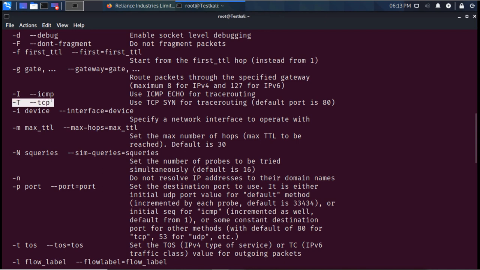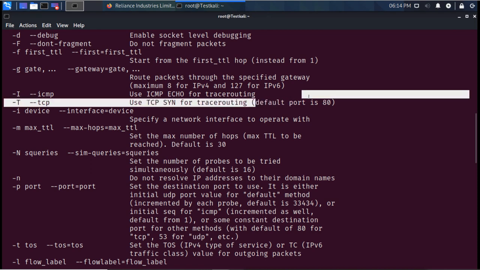So instead of sending the echo request, instead of sending the ping request, with this option -T, it will send the TCP packet, and by default it is going to send the packet for default port number 80, that is HTTP.